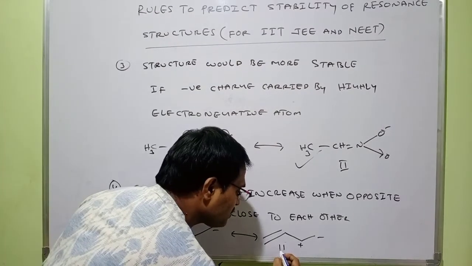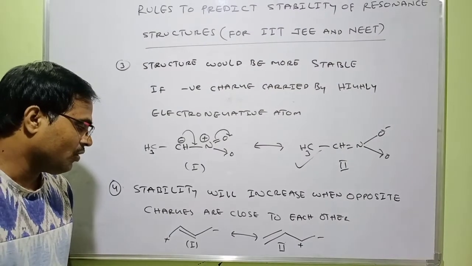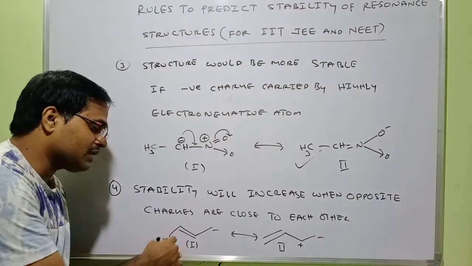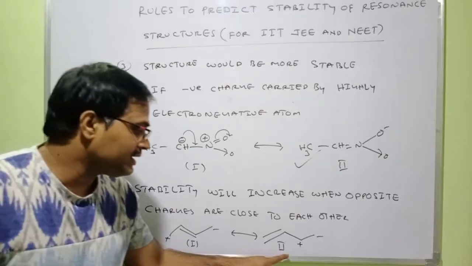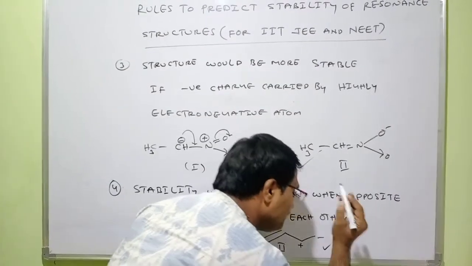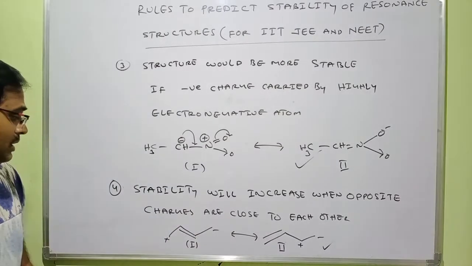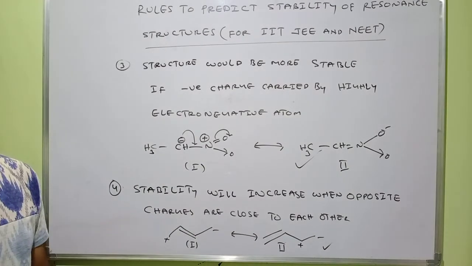This is another resonance structure of 1,3-butadiene. Got it. Now in this case, opposite charges are far away from each other. In this case, opposite charges are very close to each other. Therefore, this is more stable. This is rule number 4.